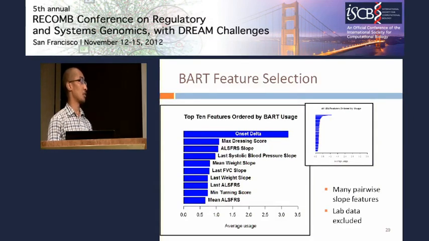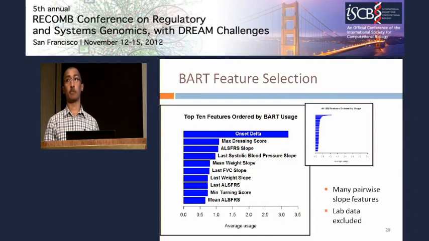Other highly used features include the maximum score reported for the dressing ability. This is one of the ALS-FRS functional scores, as well as the 3-month slope in ALS-FRS in the past, and the last recorded pairwise systolic blood pressure slope. In fact, it's interesting to note that about half of the top 10 used features are these pairwise slope features that Lilly described earlier.